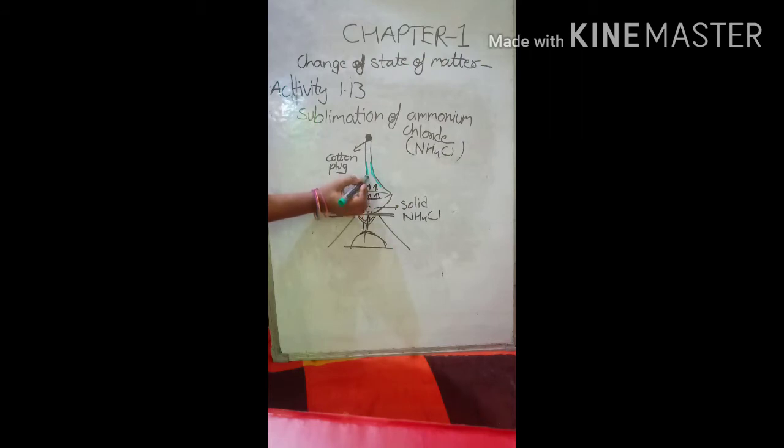The ammonium chloride gets solidified or deposited. Therefore, the process is known as deposition or desublimation. So, with the help of this activity, we can see how ammonium chloride undergoes sublimation.